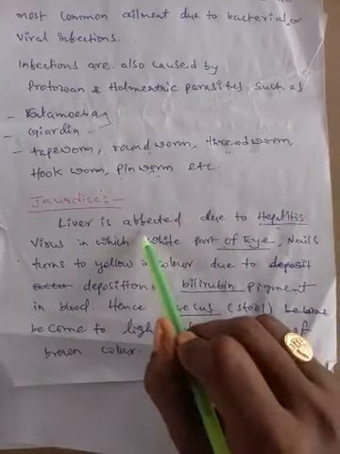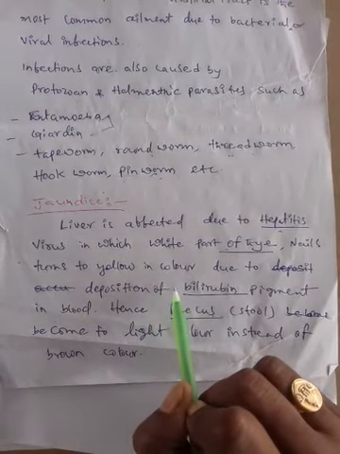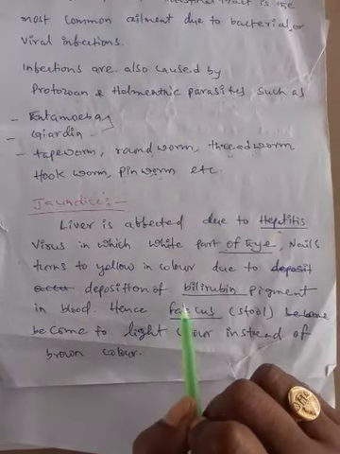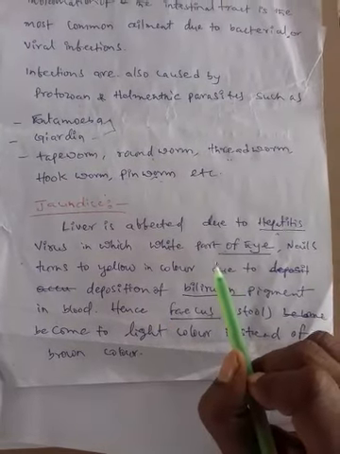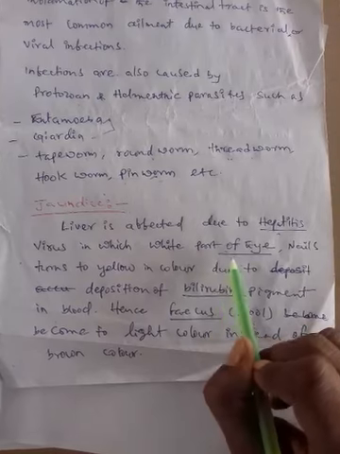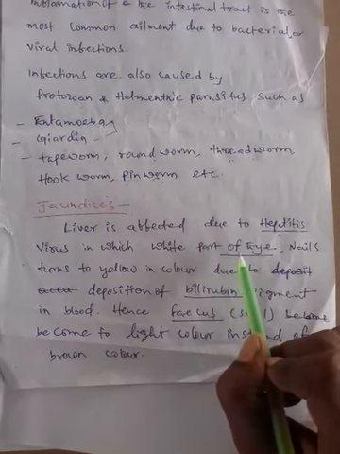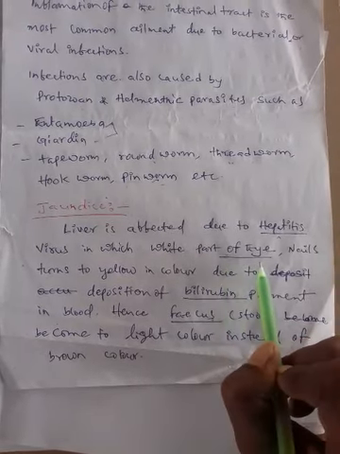Now, which part of the body is affected in human beings? The liver is affected. The liver is the largest gland in our body. It secretes bile juice, which gives color to our urine and fecal matter.